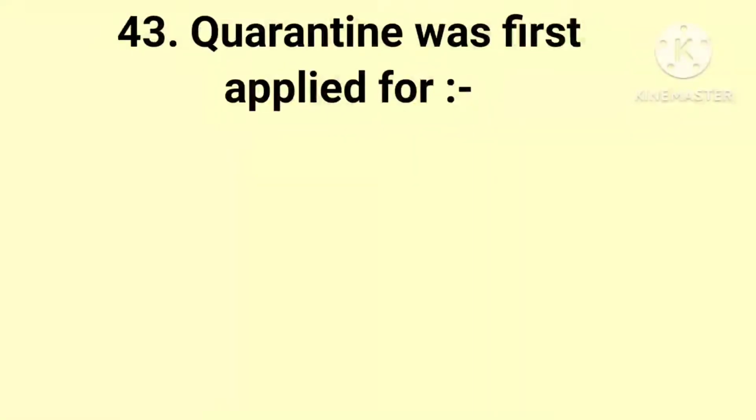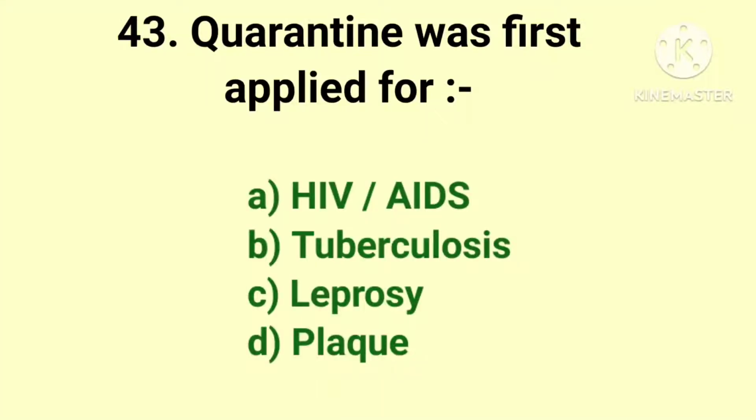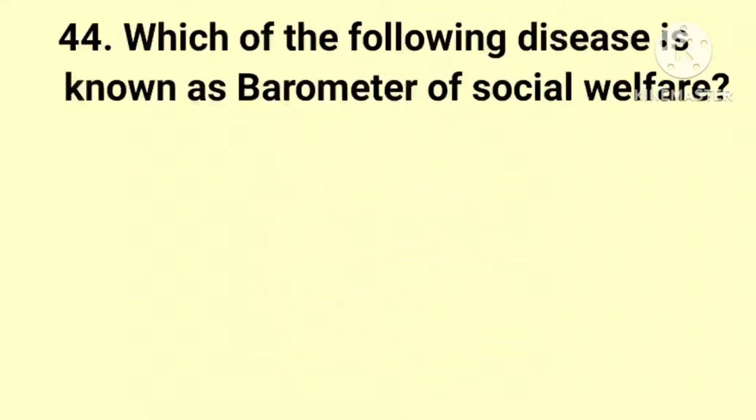The next question, quarantine was first applied for, the options are HIV, AIDS, tuberculosis, leprosy and plague. And the answer is plague. 1377 ക്വാറന്റൈൻ ഫസ്റ്റ് അപ്ലൈ ചെയ്യുന്നത് പ്ലേഗ് എപ്പിഡമിക്സിൻ്റെ സമയത്ത്.